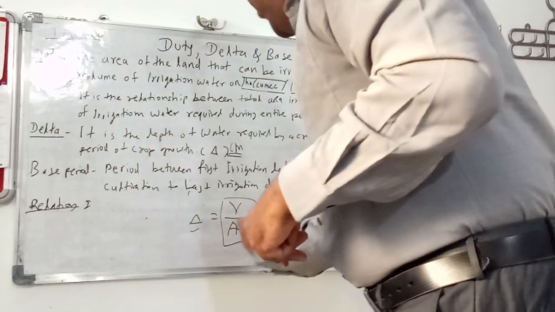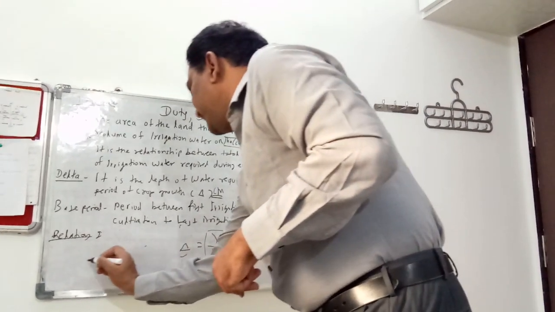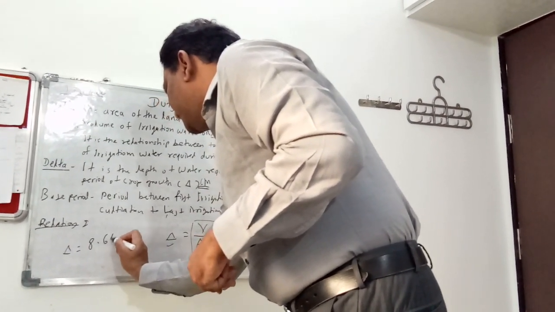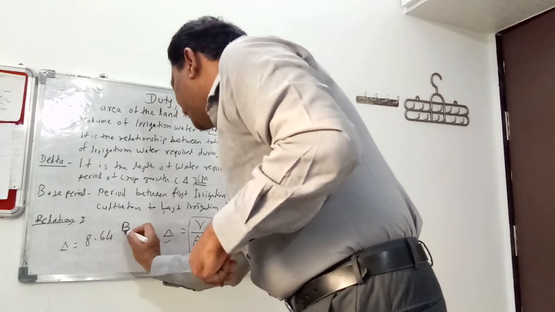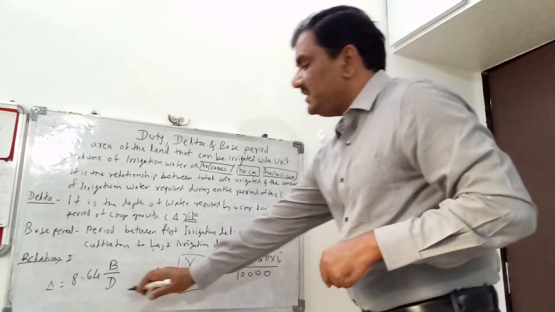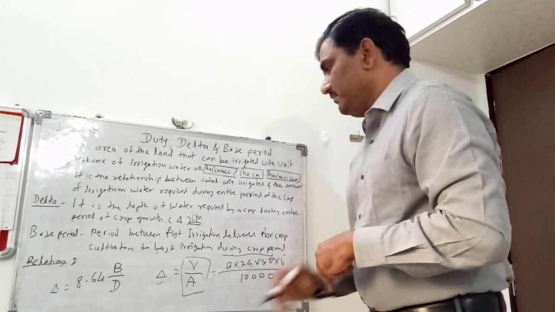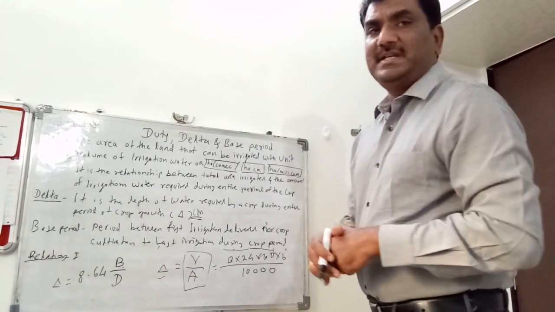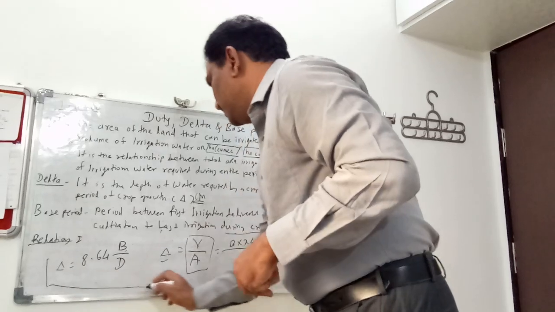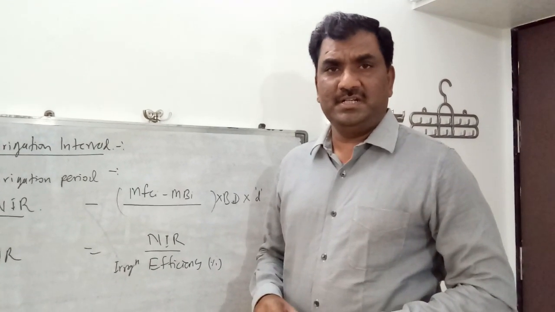Delta is equal to V upon A, or delta is equal to 8.64 B upon D, where D is the duty of water expressed in hectare centimeter, and B is the base period expressed in days. So this is about the relationship between them. So this is all about duty, delta and base period.